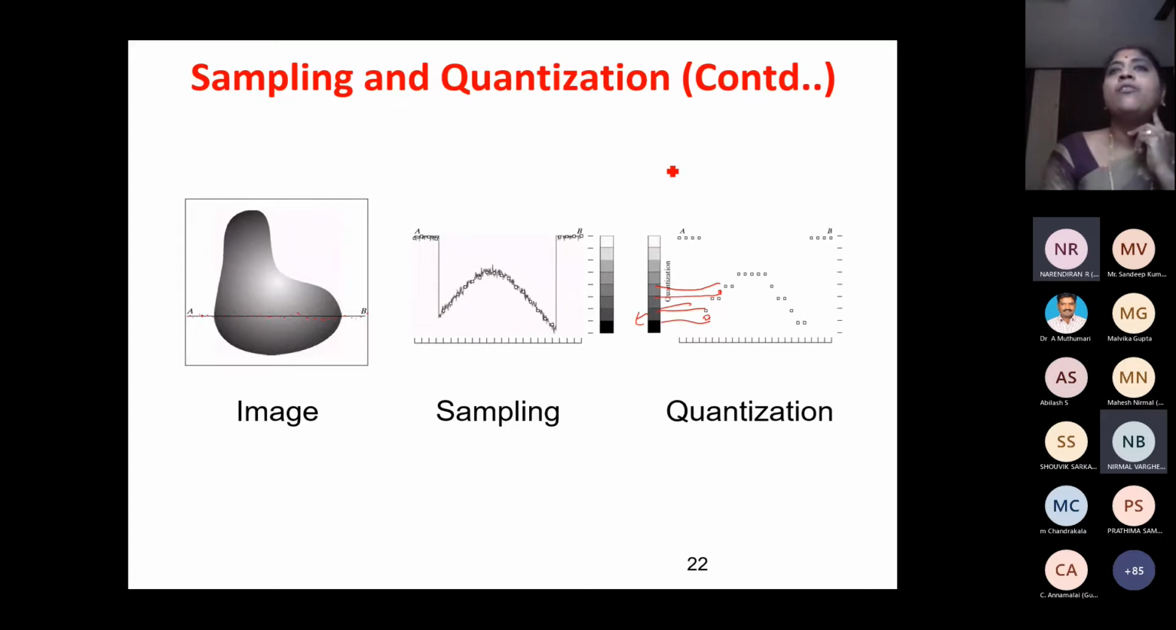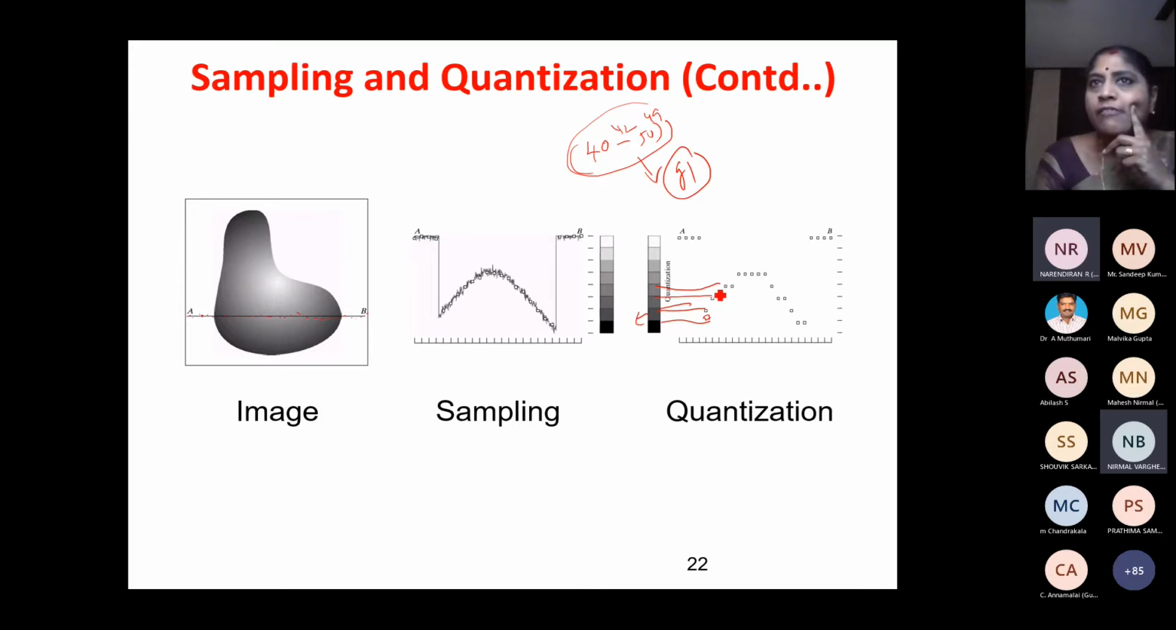For example, what I say in the class, persons who are getting 40 to 50 will be put in one group, group 1, whether he gets 42 or 49. So all will be put into a single group. Similarly, all the samples lying within a particular range will be given a single color. That is what I mean by quantization. Hope you understood what sampling and quantization are.